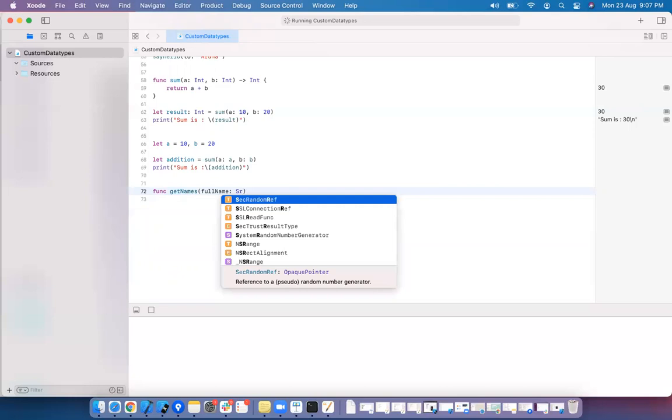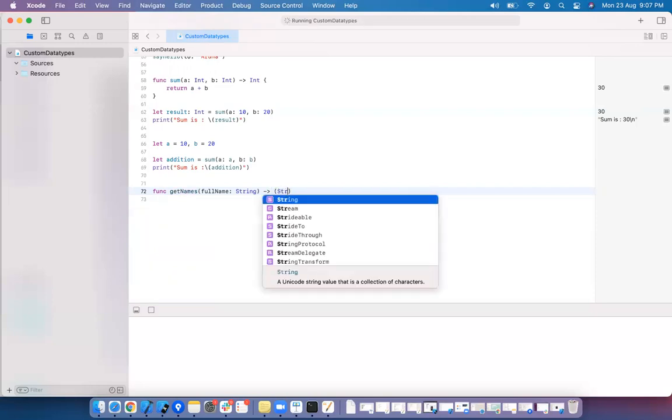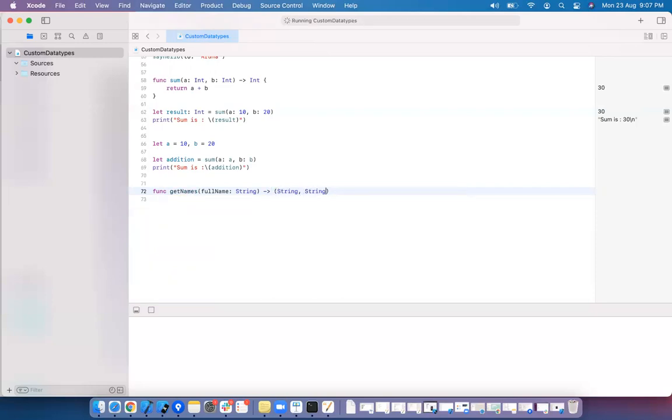The name is a string and I want to return values that are string comma string. I am passing one full name and I want to get two names, first name and last name. These are two different data types we are giving and placing them in braces, so it is called a tuple. You can also give some labels here. Anyways, let me return two values.